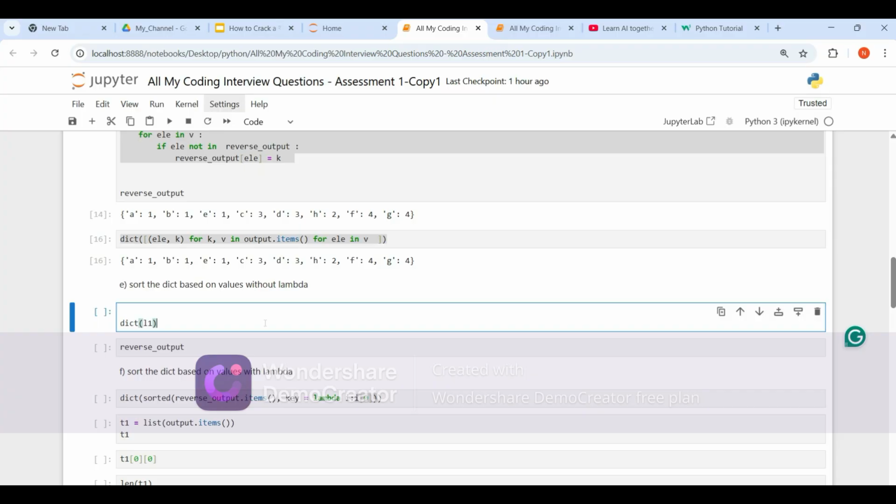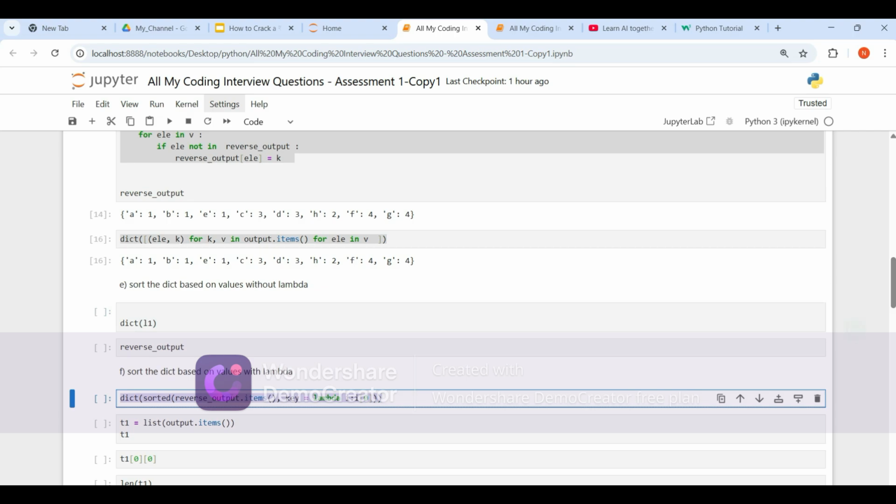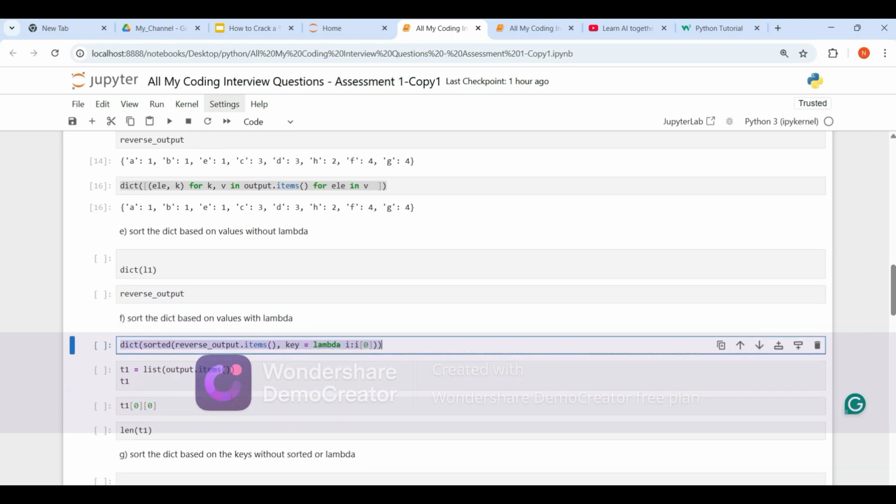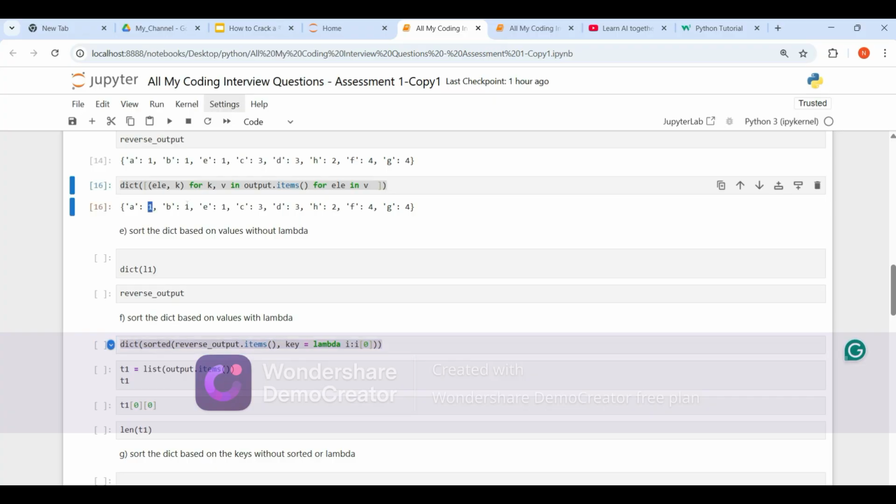Okay. Sort the dictionary based on values without lambda, and this is with lambda. Let me solve it first with lambda. With lambda is very simple. Sort the dictionary based on values. What are the values, guys? Here we have 1, then 3, then 2, then 4. But what they're expecting you to do is sort. That means 1 should come first, then 2 second, then 3, then 4, right? Is it in order? No, it is not in order.